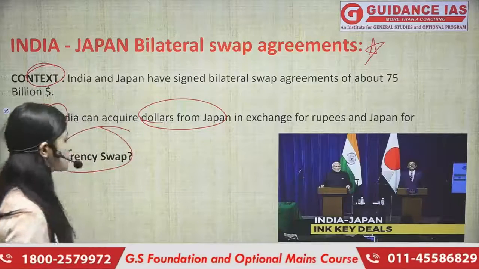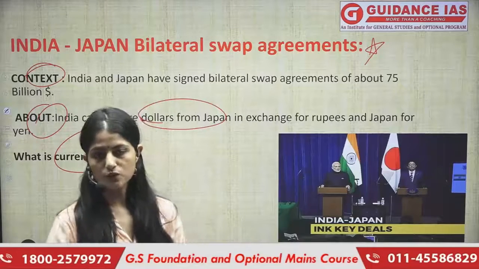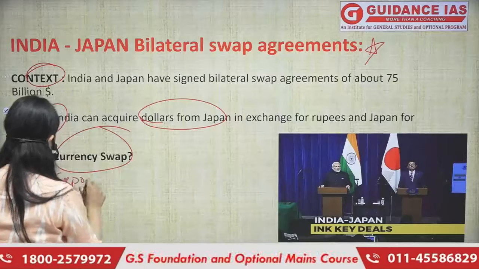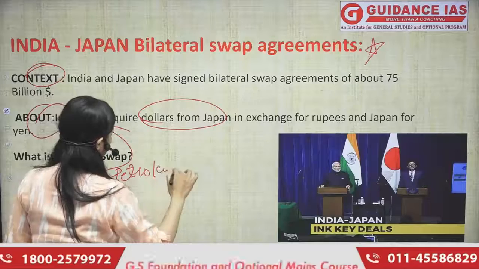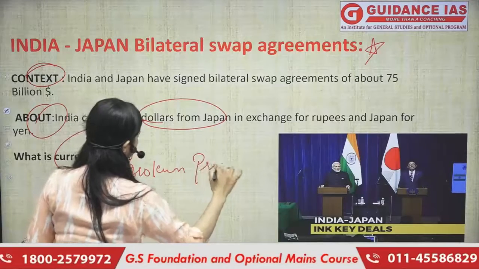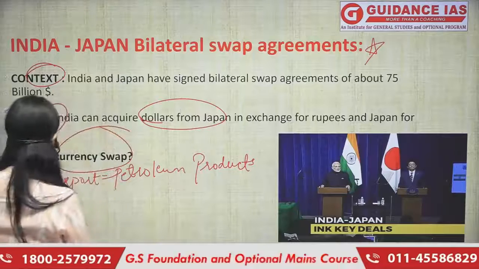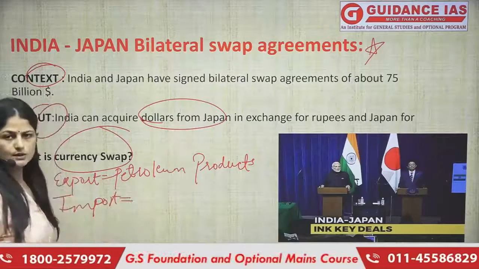Apart from that, we do a lot of import and export with Japan. For example, we export petroleum products to them, and a lot of chemicals also we export to them.